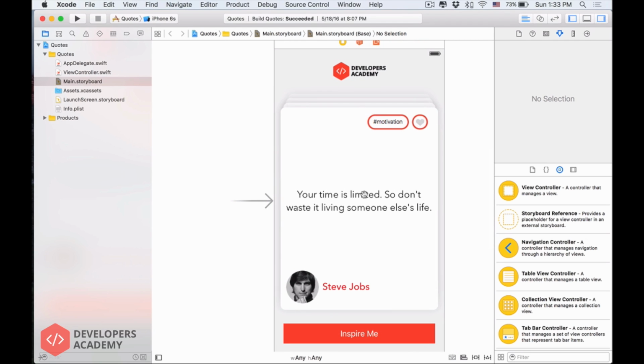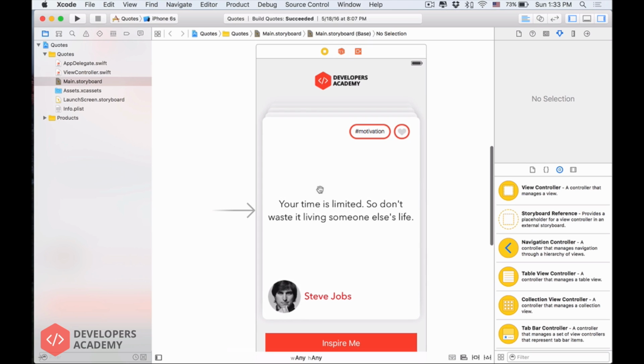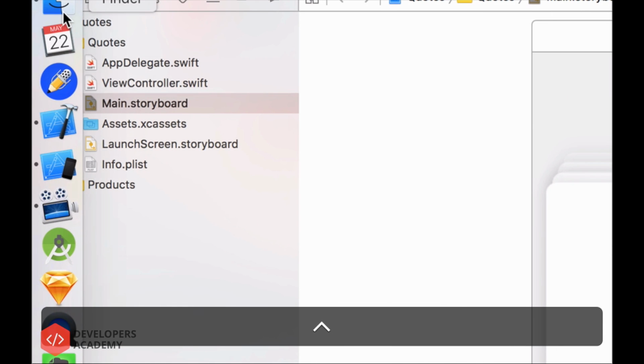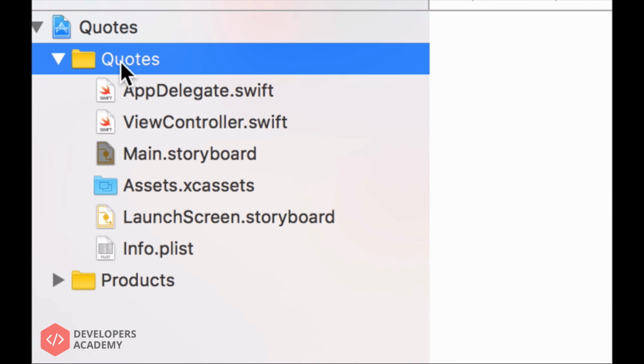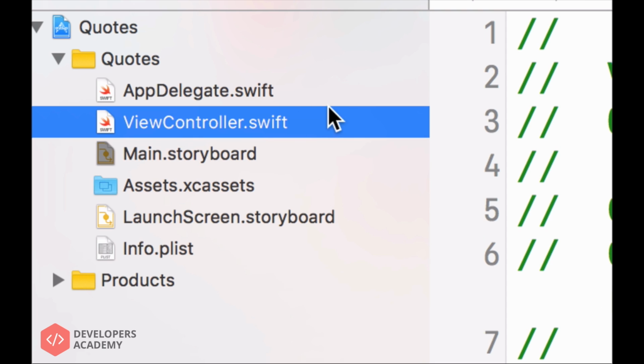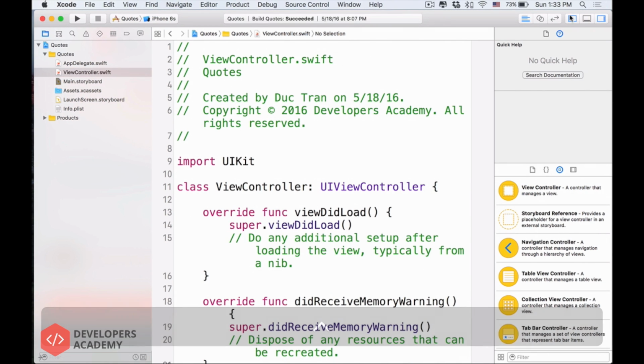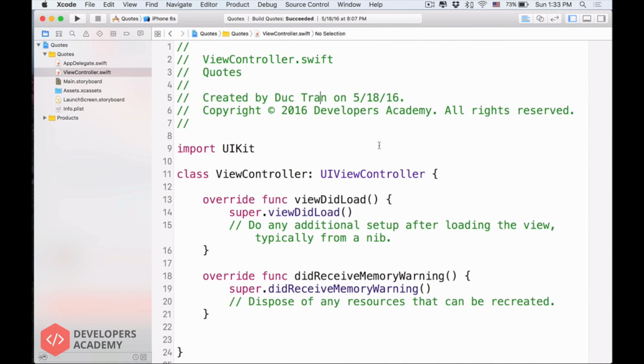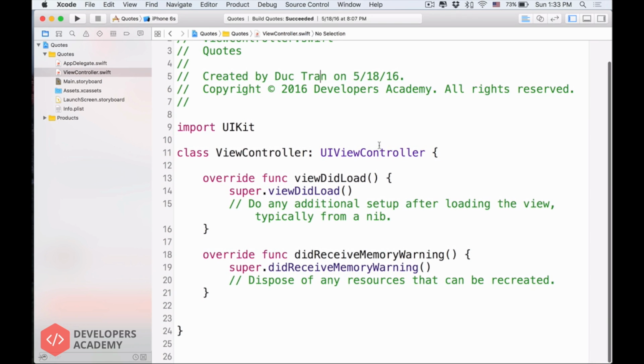Well, in order to program, we cannot just simply drag and drop anymore. We have to write code. Alright, so let me show you. In the project navigator like this, you see quotes, right? Here we have another file called ViewController.swift. Let's open that up. Whoa, when you open this up, there's a lot of code here,